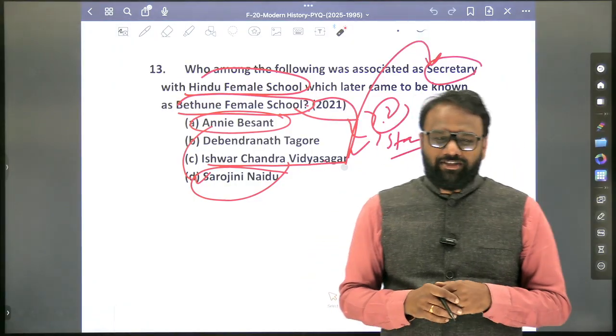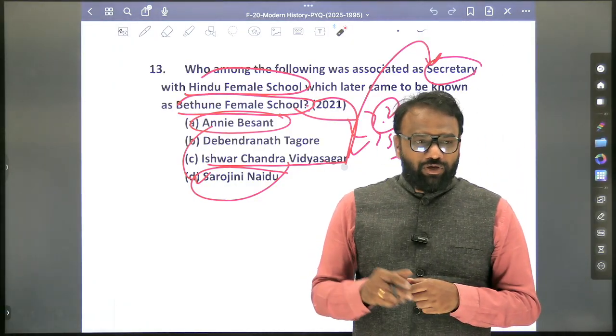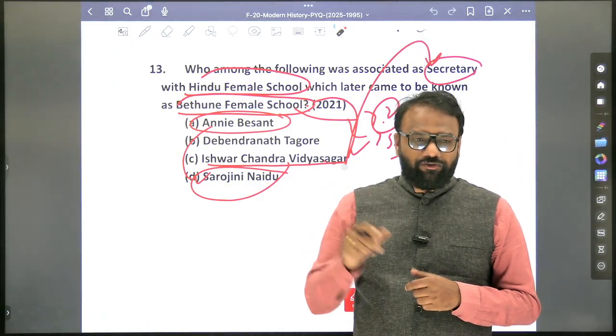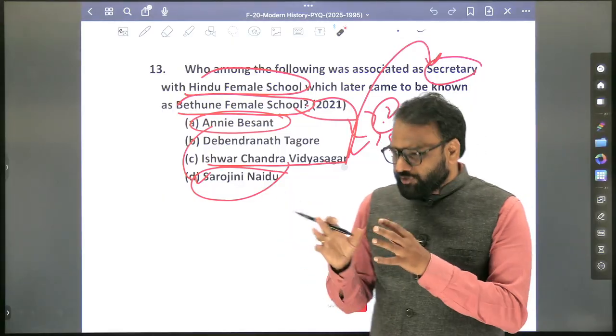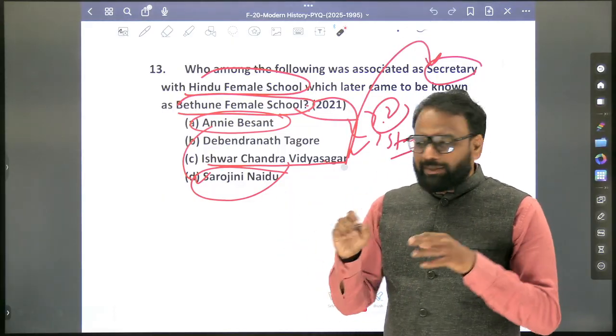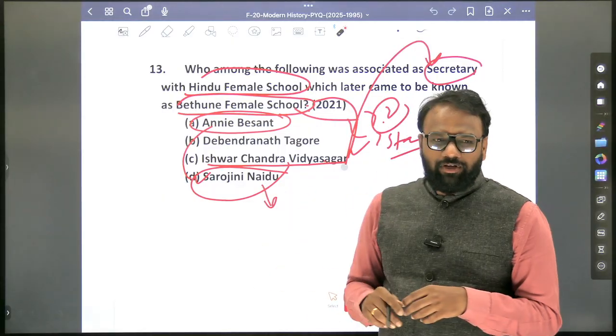Son of Gandhiji. Manilal. Okay. So there we have seen in the context of civil disobedience movement. So all those things we should be able to connect. Just out of curiosity, which is a famous book written by Sarojini Naidu? Only if you have time.